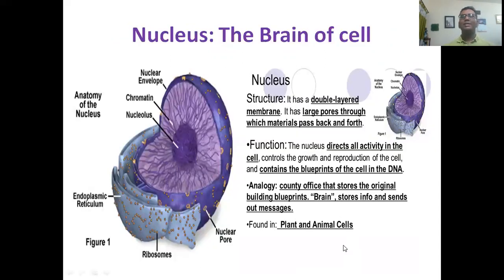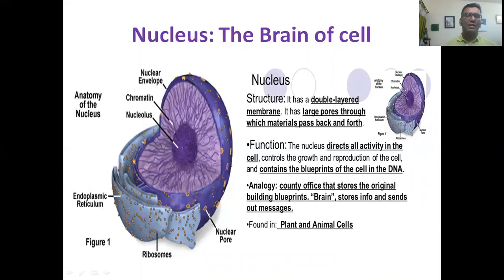My dear students, as I was telling, I will share with you some interesting facts related to cell organelles. You see, nucleus, the brain of the cell. As you know, the nucleus directs all activity in the cell, controls the growth and reproduction of the cell, and contains the blueprints of the cell in the DNA. That means genetic information. That's why it is known as the brain or headquarters.